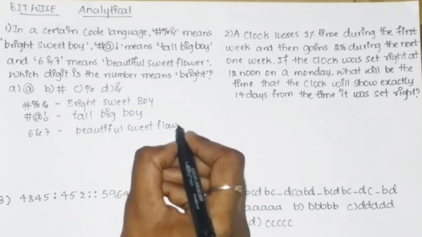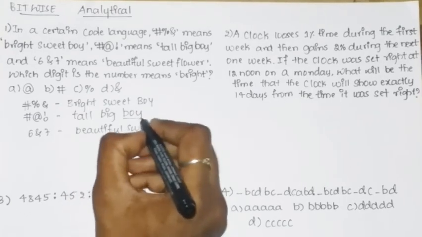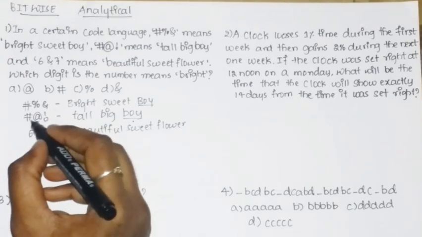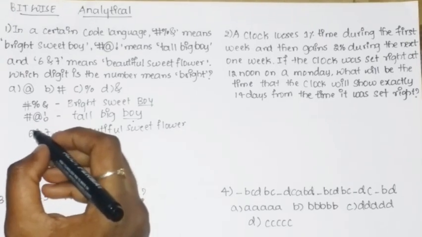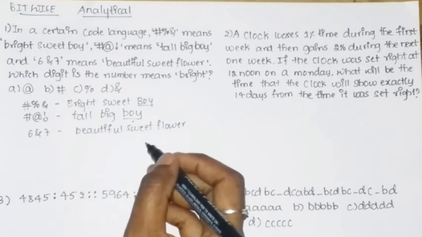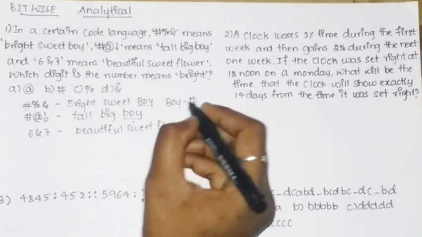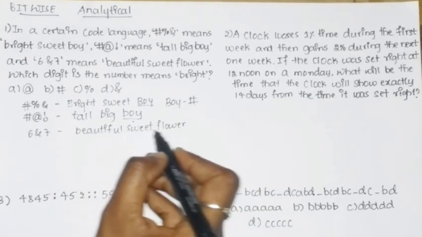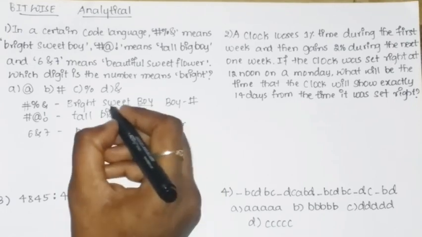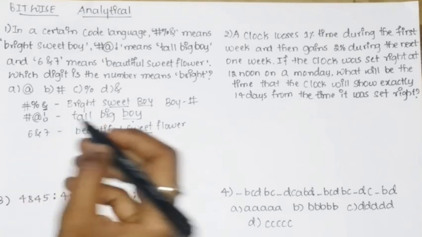So then first thing is find the similar word in all three. You can say here the similar is boy, so here also we have boy, here also we have boy. So which is the code word which is repeated? You can say hash is repeated. So the code word for boy you can easily find, it is hash. Similarly, here we have sweet, here we have sweet, and here 6 and 7, so you can say here also and is there.